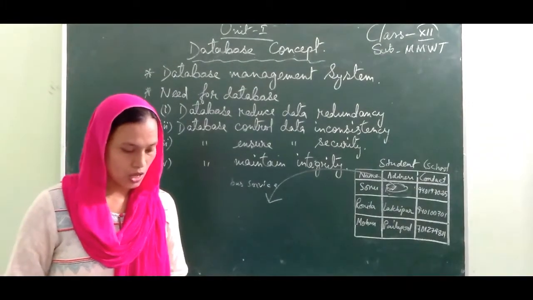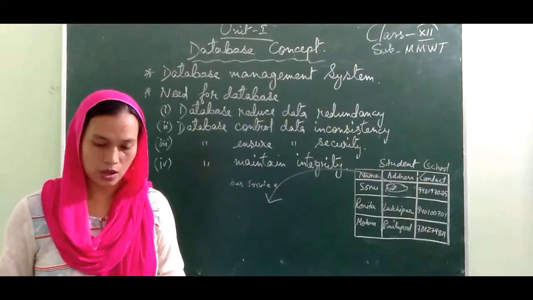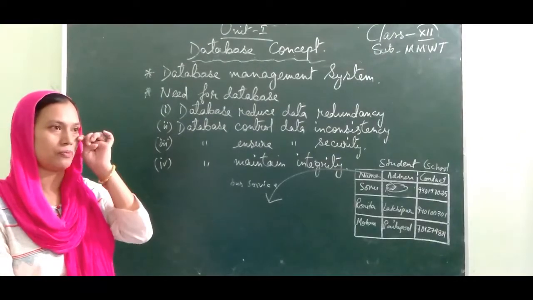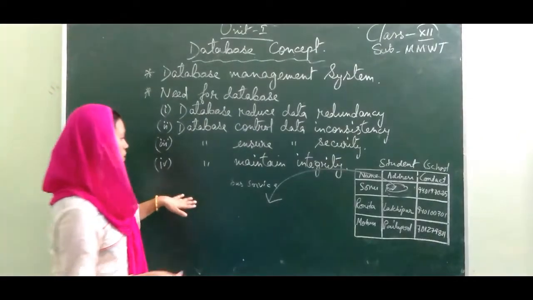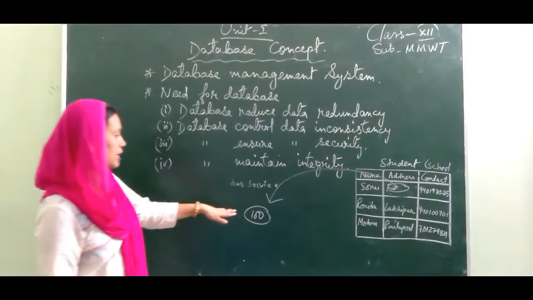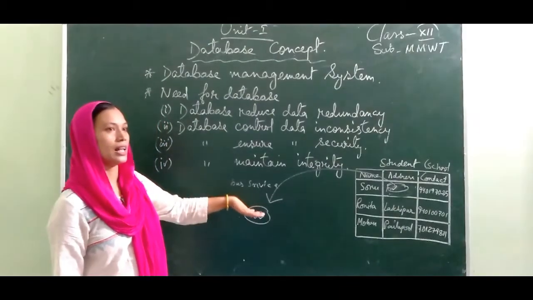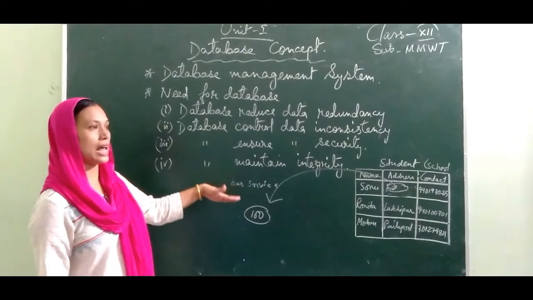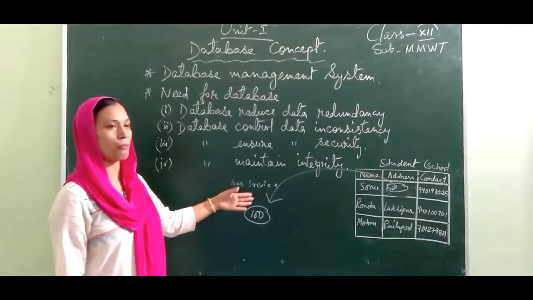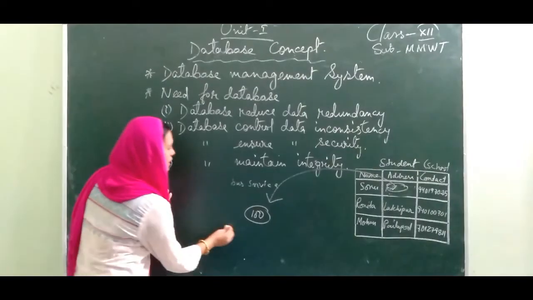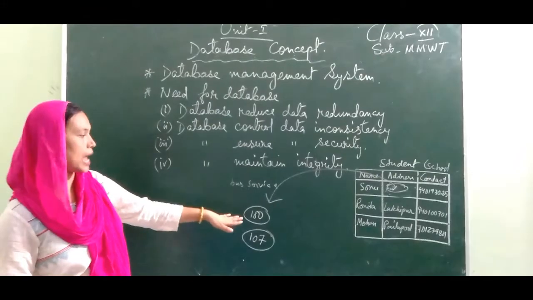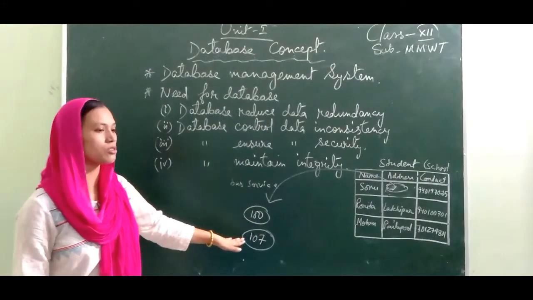That means, suppose when you enter the marks in a mark sheet, you have marks out of 100. When you make an entry of the marks out of 100, like you are scoring the marks 90, 95, 27, 76, or by mistake it has been entered as 107. So by mistake we enter the marks in the register as 107.